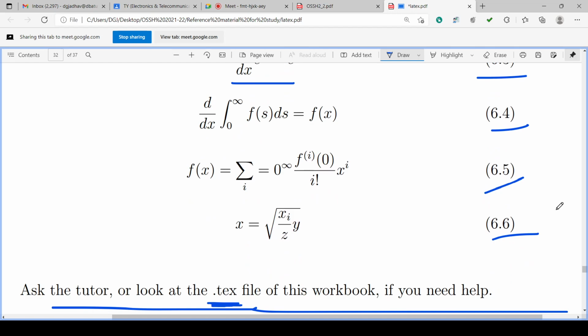Once you write the text file, you can use the typesetting button, and if you click the typesetting button, it will compile this code and generate the PDF file, and it will save the PDF file in the same folder where the tex file is saved.